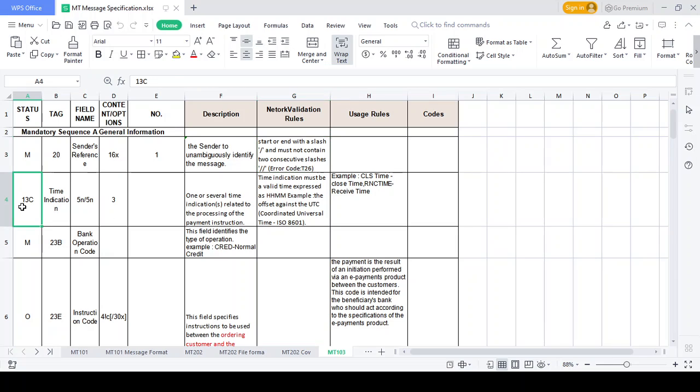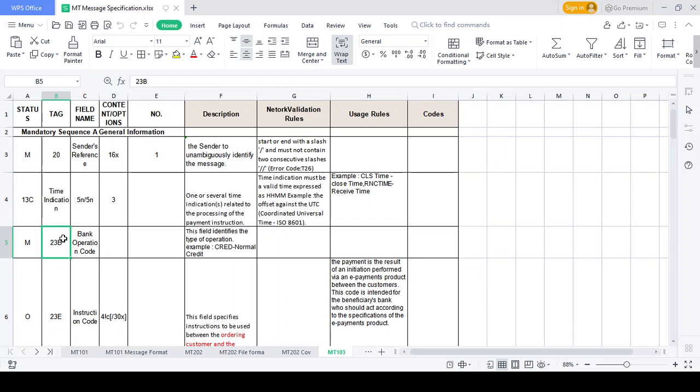What is time indication? Already I said that concept. You are aware of the time indication concept, right? Time indication means when the transaction should be initiated, when it should be processed, when it should be received. You see the time based on UTC, the universal time concept. It won't be local time. If you initiate the transaction from India, you can't check Indian timings. If you initiate from the UK or US, you cannot see UK or US time standard. It always comes in UTC format, for example closing time, receiving time, like that.